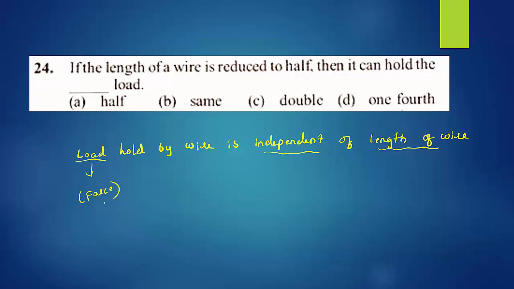So this is a force. Now read the question and tell me the answer. If the length of the wire is reduced to half, then it can hold how much load? It is independent of length, so we go for option B, same load. When we decrease or increase the length, it will not affect the load or the force. So option B is right.